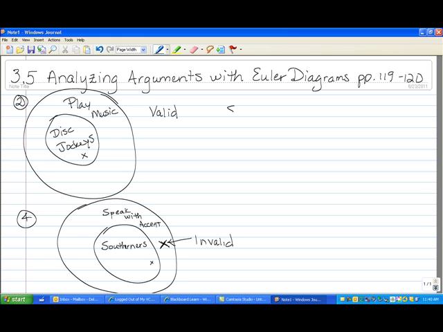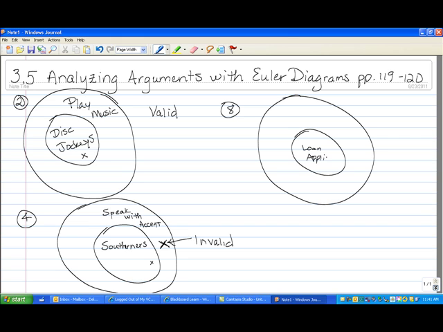Okay, let's go to 8. All people who apply for a loan must pay for a title search. Okay, loan applicants. Try to make it small. All is small.